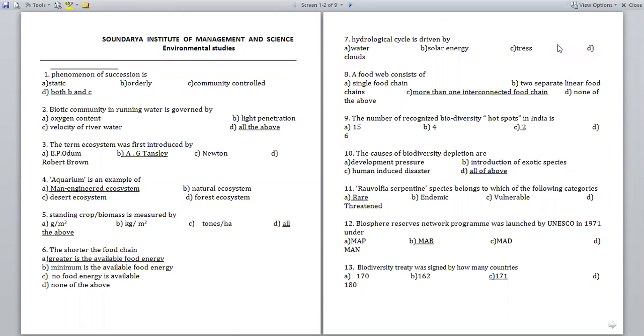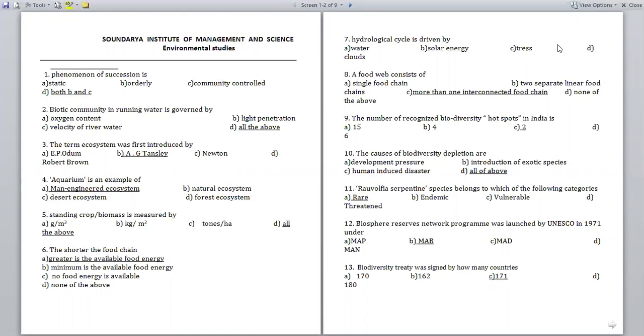Okay, shall we start? Number one, phenomenon of succession is: option A, static; option B, orderly; option C, community control; option D, both B and C. Ecological succession, we can call an orderly changing process in the community. So that's why the answer is both B and C. It is an orderly changing process in the community.